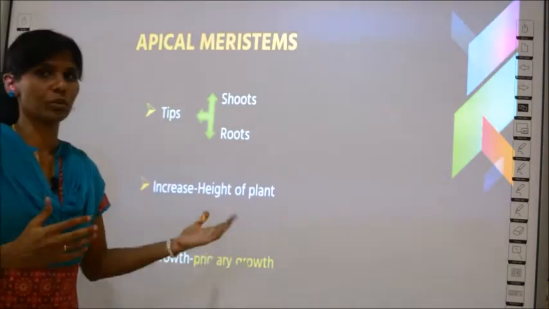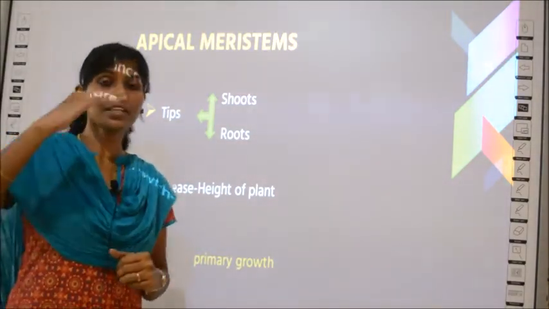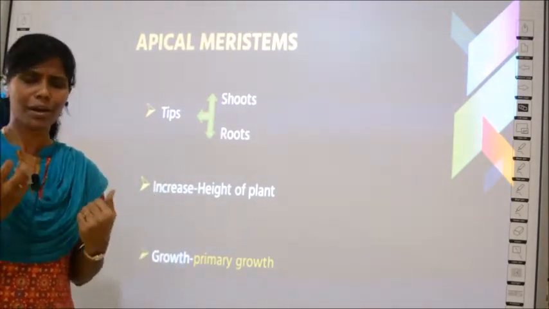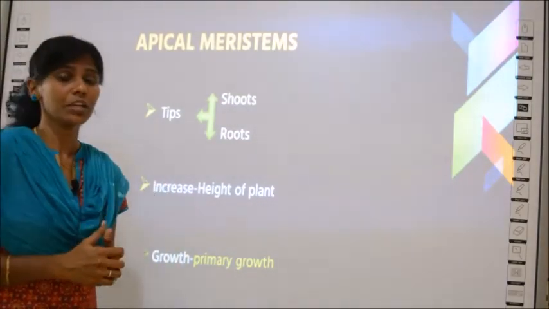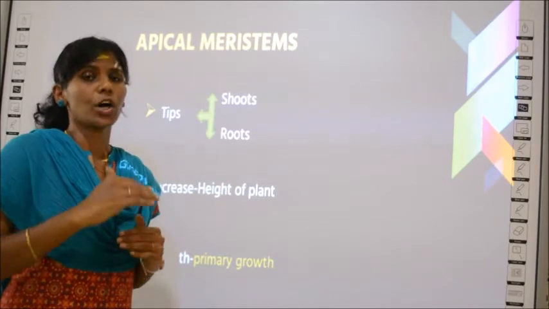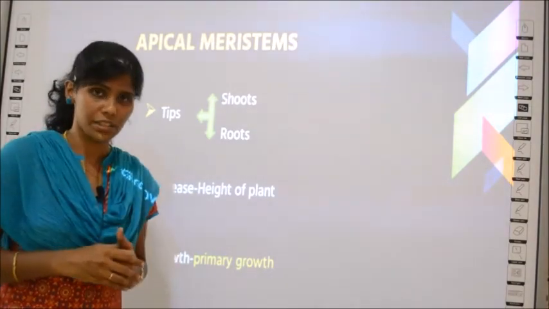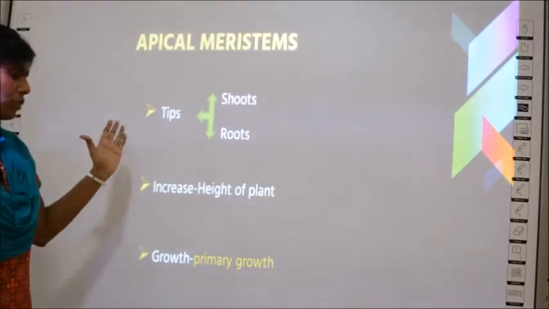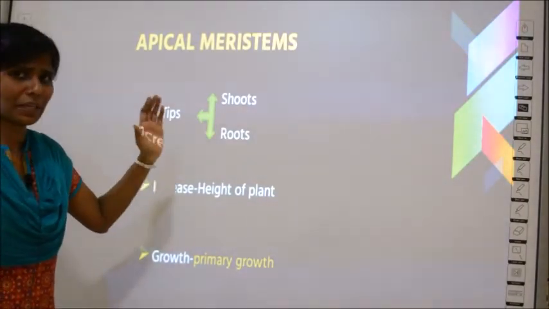This type of growth where you get the height, you call it as primary growth. What is it called? Primary growth. Why? What is primary growth? If the length or the height of the plant increases, you term it by the word primary growth. So this is about apical meristems.